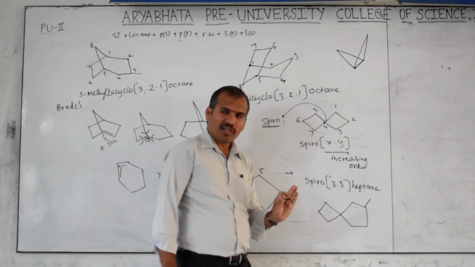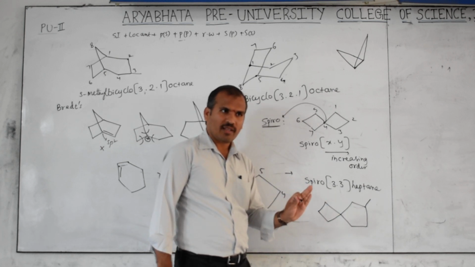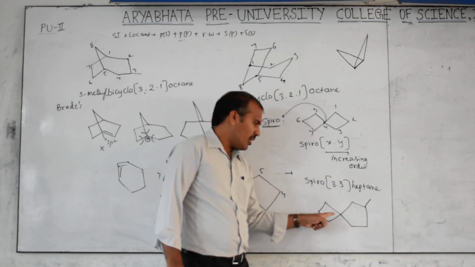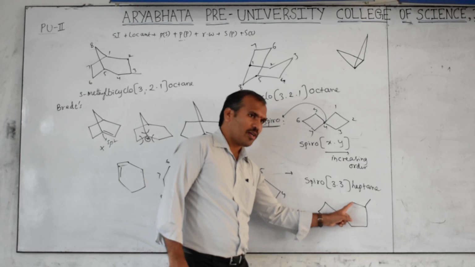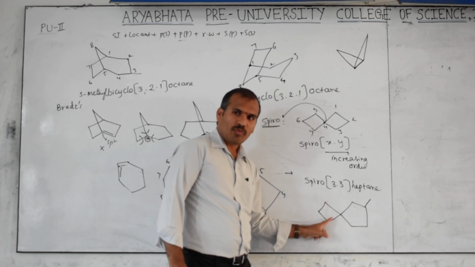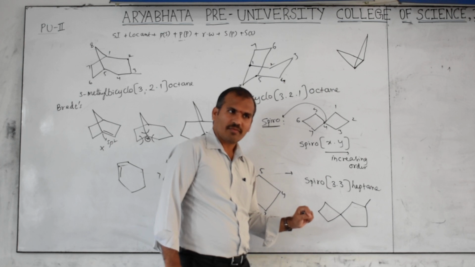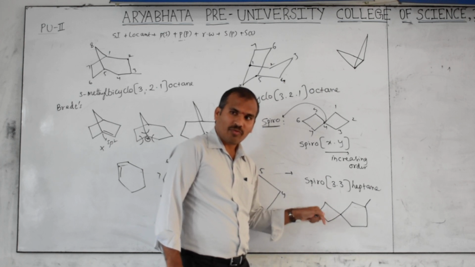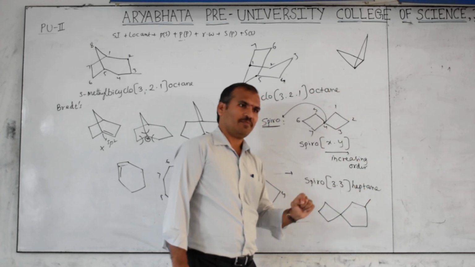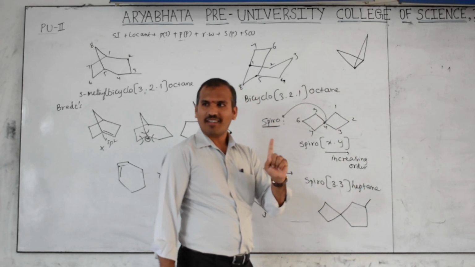Then numbering should be started from the smaller ring or larger ring? Smaller ring, that is also next to the spiroatom. Then these are not next to the spiroatom, the larger ring. Now we have to consider these two. Now top or bottom, which one do we have to consider? Top or bottom, we have to consider whichever gives the lowest number to the substituent. Don't forget that rule. Got the point here?